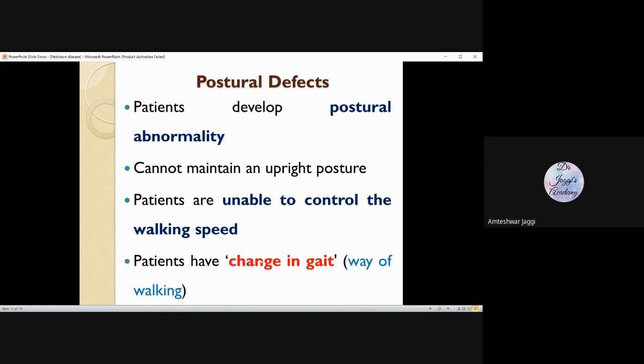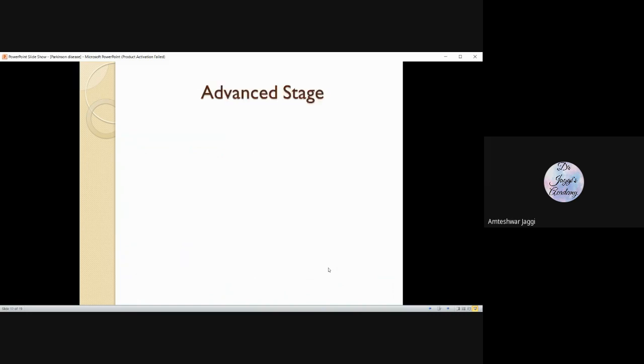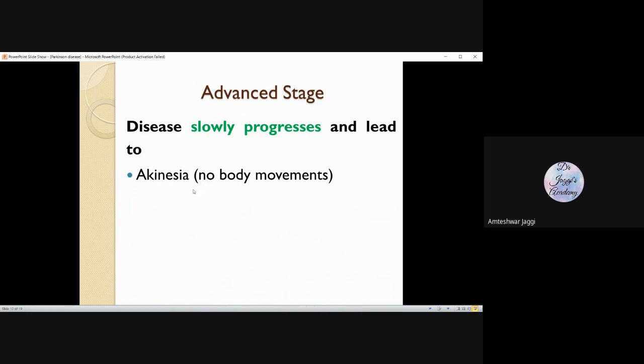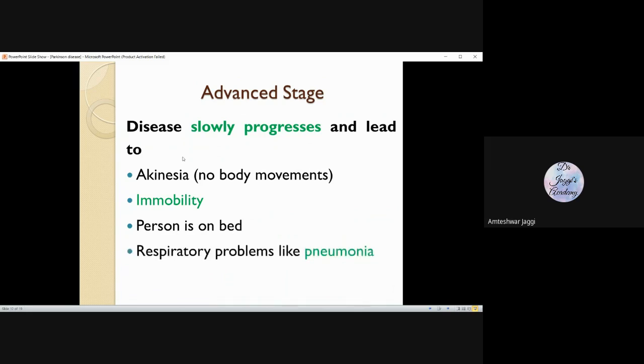So the way the person is moving changes. The gait, the way of walking, changes because of the resistance, resistance and bradykinesia. As the disease advances, as the disease progresses, there may be akinesia, immobility. That means the person will be on the bed and can suffer from a number of problems like pneumonia, respiratory problems, and ultimately it may lead to death.